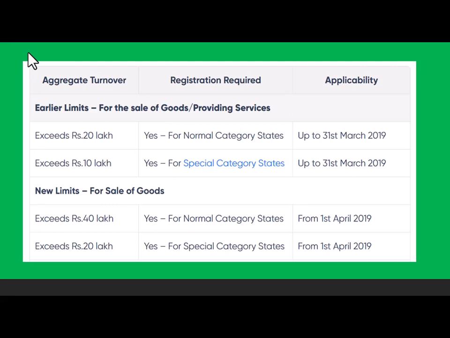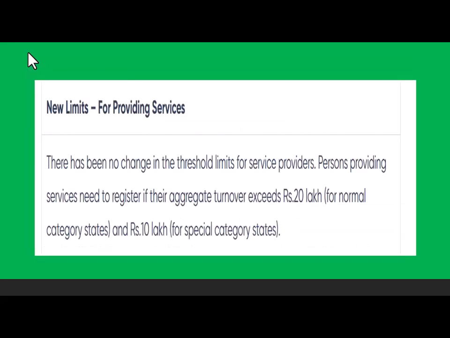Now for sale of goods, the limit has increased from 20 to 40, and for services, it's gone up from 10 to 20. Now, for providing services, there has been no change in the threshold limit for service providers. Persons providing services need to register if their aggregate turnover exceeds 20 lakhs or 10 lakhs. I mean, in normal states, it's 20 lakhs. In special category, it is 10 lakhs.